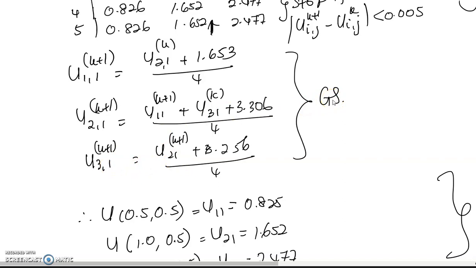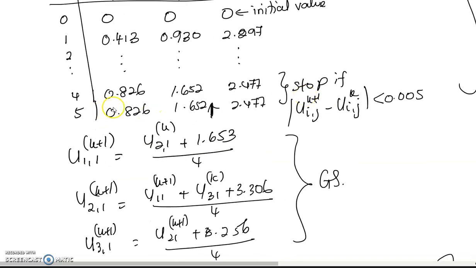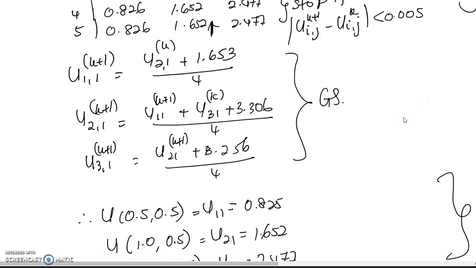So based on the table, the iteration will be stopped with the condition that U_ij at k plus 1, the new iteration, minus the previous iteration, is less than 0.005 for 3 decimal places calculation.